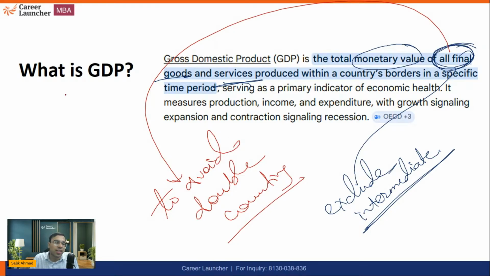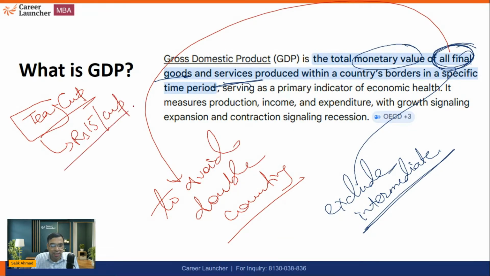You can take one more example. For example, when you go to the nearby shop to ask for a teacup, let's say the teacup is being sold at 15 rupees per cup. I'm just giving an example. So this 15 rupees already includes the price of the sugar the person has added, the price of the gas or electricity required in making it, and many other products, plus some amount, let's say 3 or 4 rupees per cup, would be the earning of the person who is selling it, right?